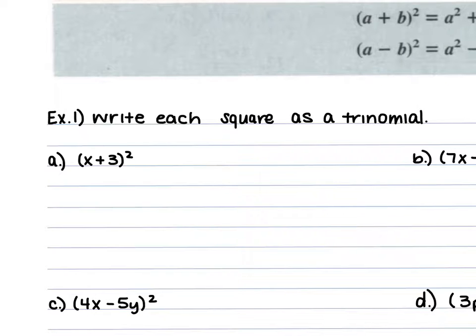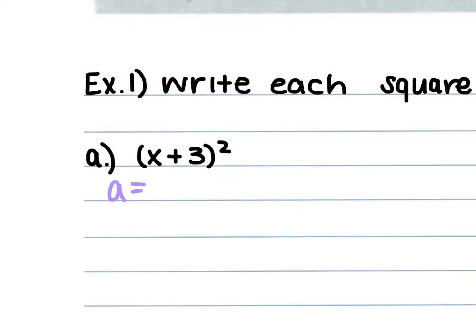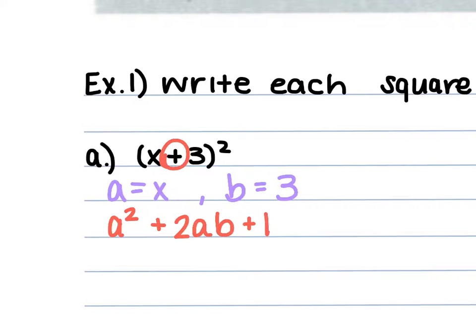So we're going to first start by identifying our a and our b. Our a is the first term in the binomial, which is x. Our b is that second term in the binomial, which is the 3. We are then going to use the formula because there's a positive here. A squared plus 2 times a times b plus b squared.